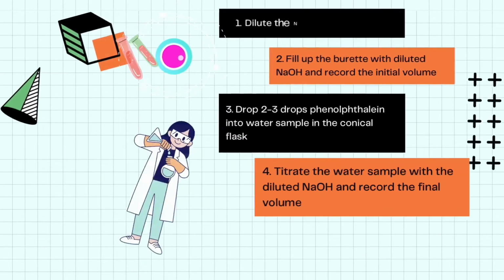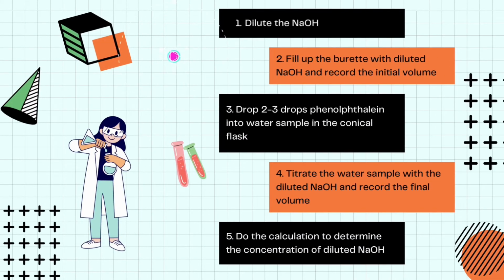What to do is, first, dilute the sodium hydroxide. Next, fill up the burette with diluted sodium hydroxide and record the initial volume. Third, drop 2 to 3 drops of phenolphthalein into the water sample in the conical flask. Next, titrate the water sample with the diluted sodium hydroxide and record the final volume. And last, do the calculation to determine the concentration of the acid.